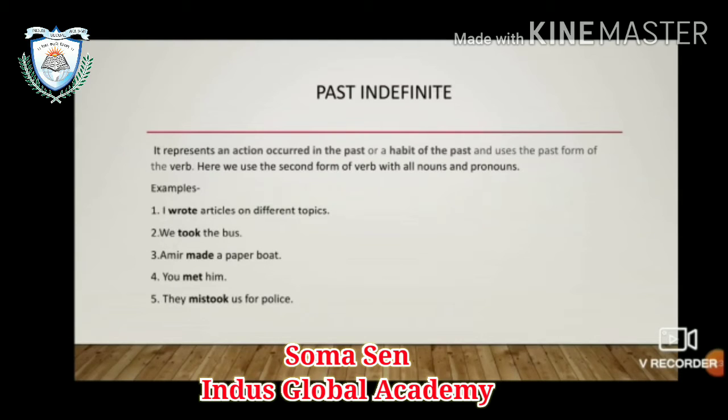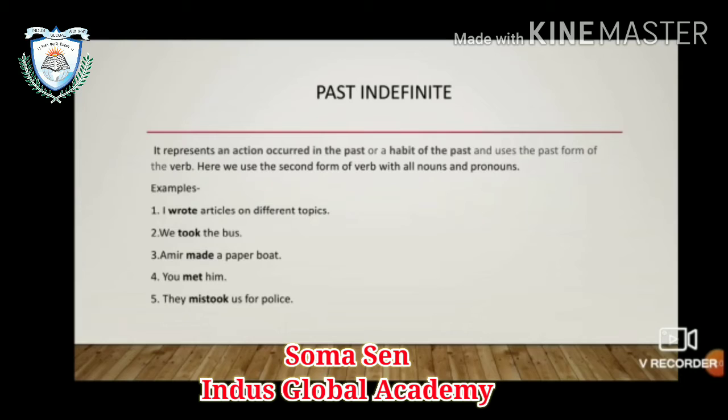So what is past indefinite? It represents an action occurred in the past or a habit of the past. Any action that has occurred in the past, or mind it, any habit of the past, and it uses the past form of the verb. We always need to understand the verb and its state.